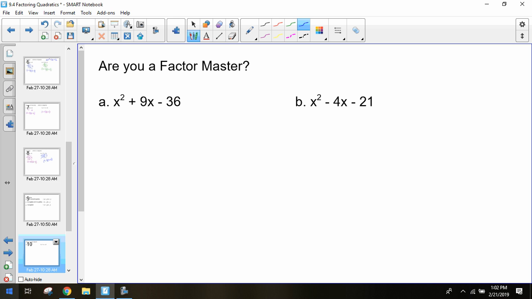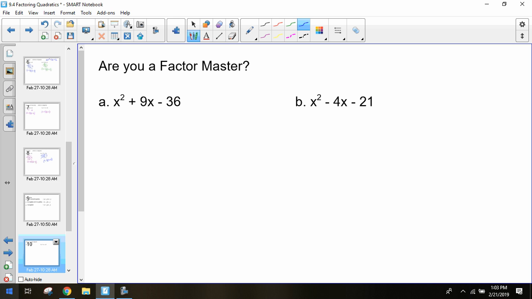In order to get 2 numbers that multiply to get a negative, one has to be negative and one has to be positive.